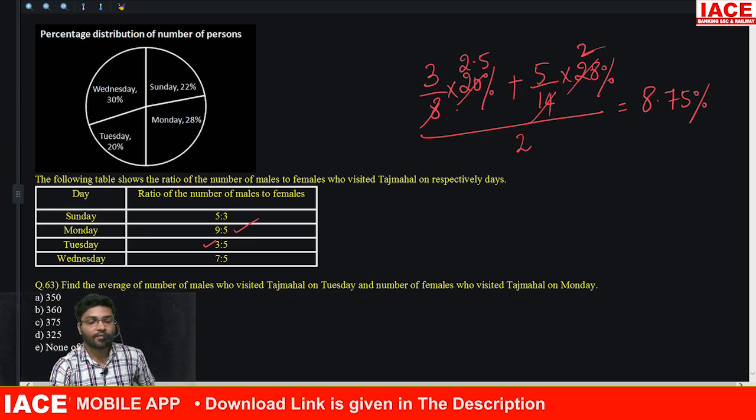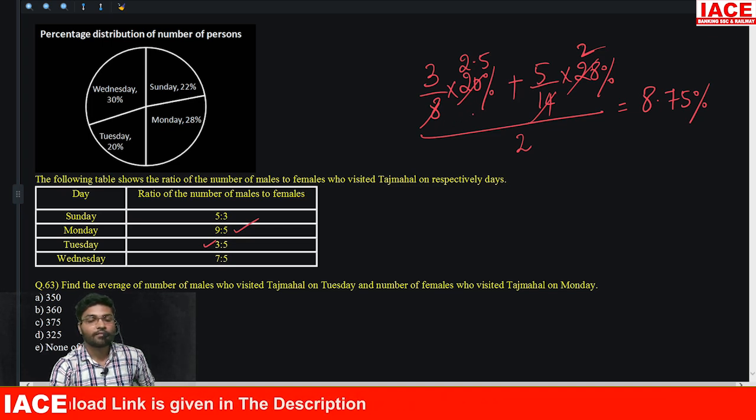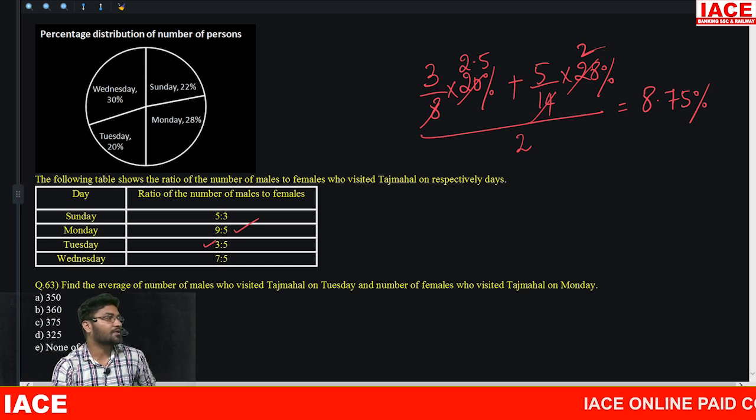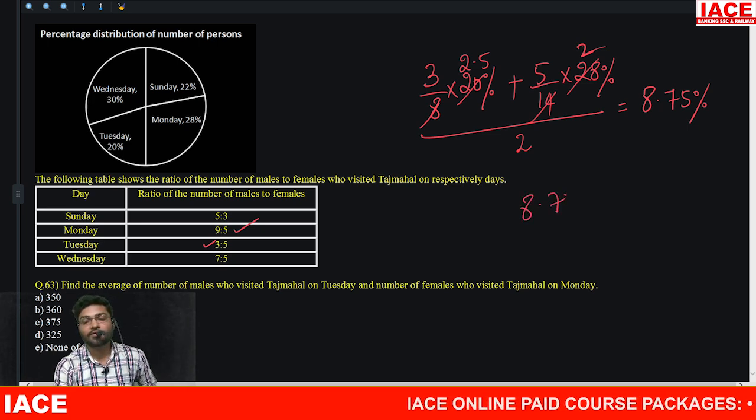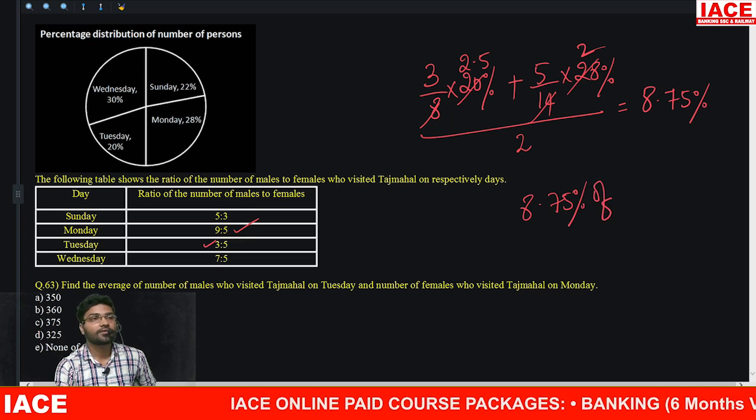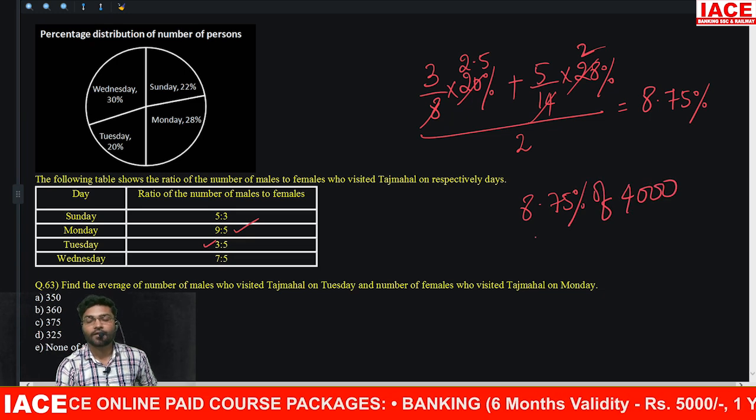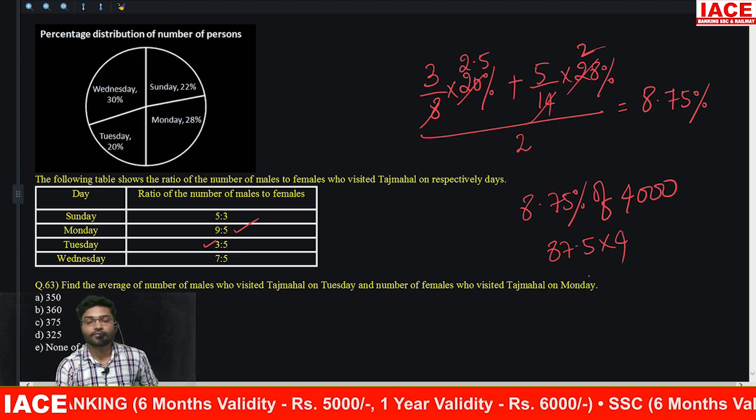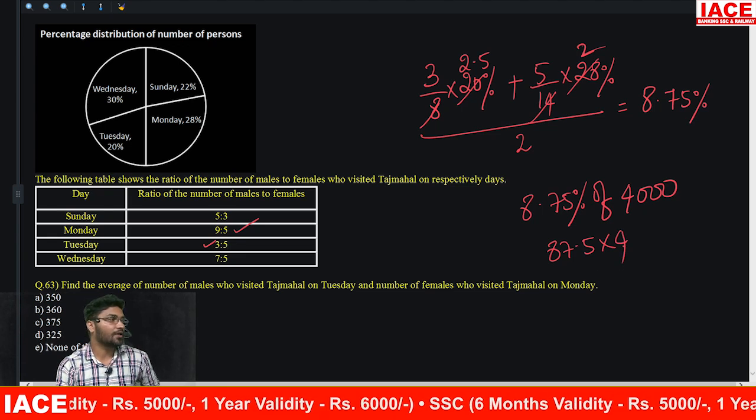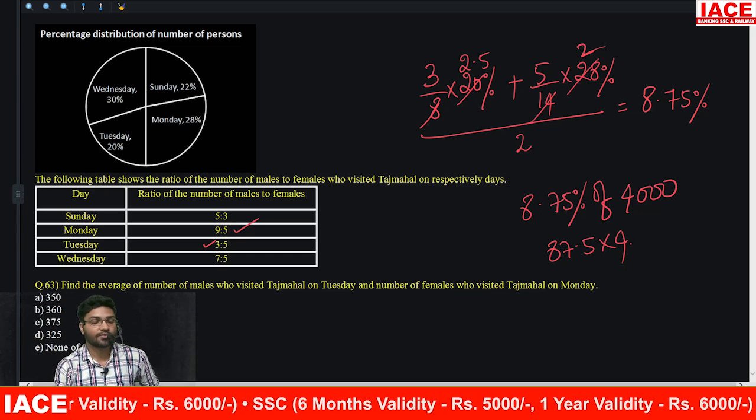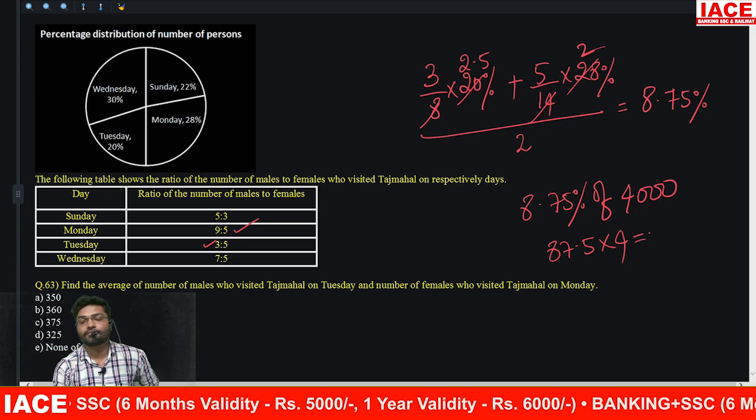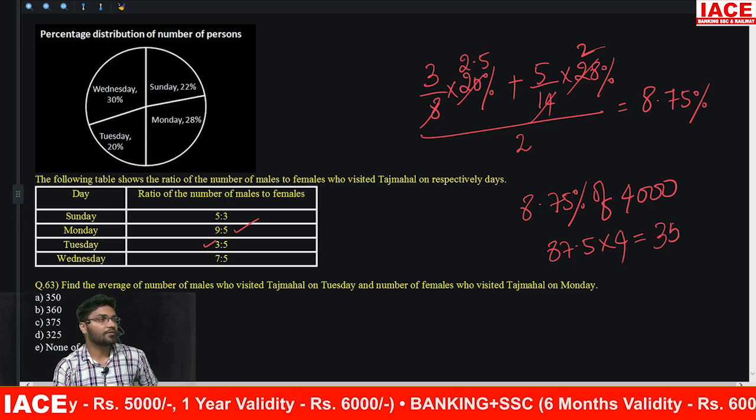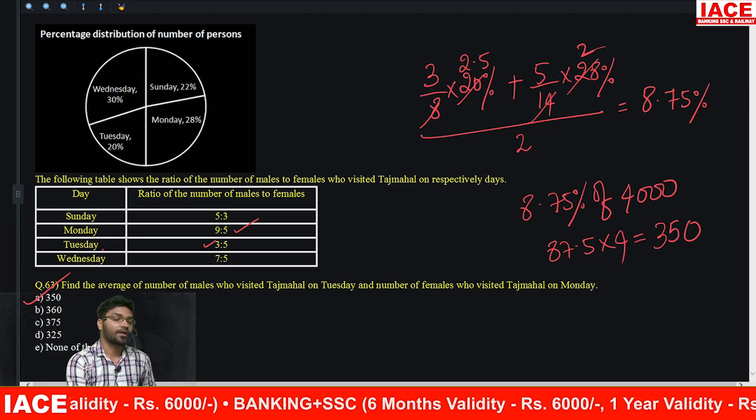First they calculated number of males on Tuesday. Males Tuesday is how much? 3 out of 8 into 20. Next, females on Monday. Average is 8.75%. 8.75% ఎలా క్యాలిక్యులేట్ చేయాలి? టోటల్ ఇచ్చారు కదా. How much is the total? 4. That means 8.75 into 40, or I can say 87.5 into 4. 84 times how much? 320. 7.4 times is how much? 350. Total will come out to be 350. Option A is the correct answer.